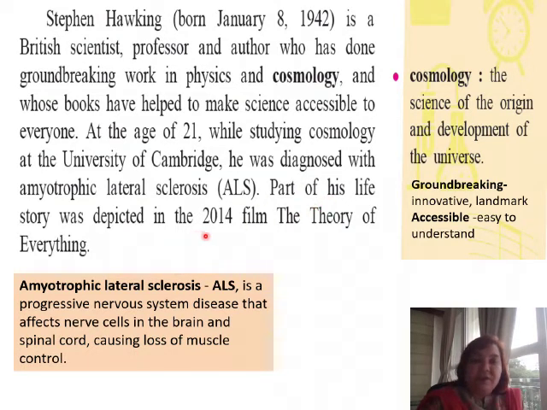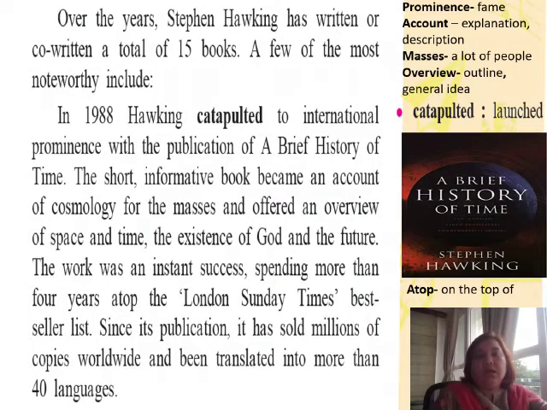Part of his life story was depicted in the 2014 film The Theory of Everything. In 2014, a film was made titled The Theory of Everything, in which part of Stephen Hawking's life story has been depicted. Over the years, Stephen Hawking has written or co-written a total of 15 books. A few of the most noteworthy include, now out of the 15 books which he has written, we have a mention of a few of his noteworthy books over here.